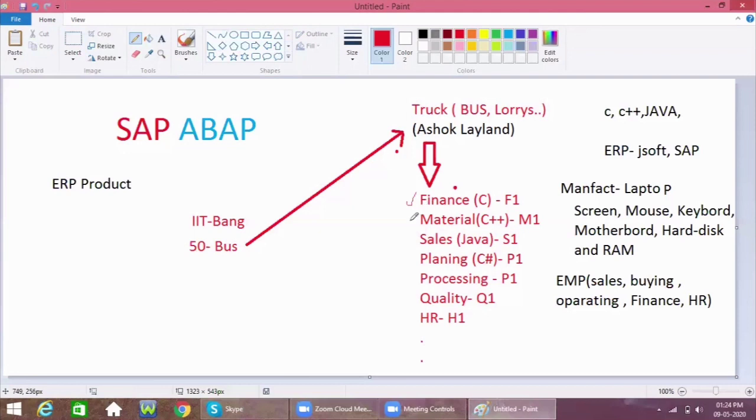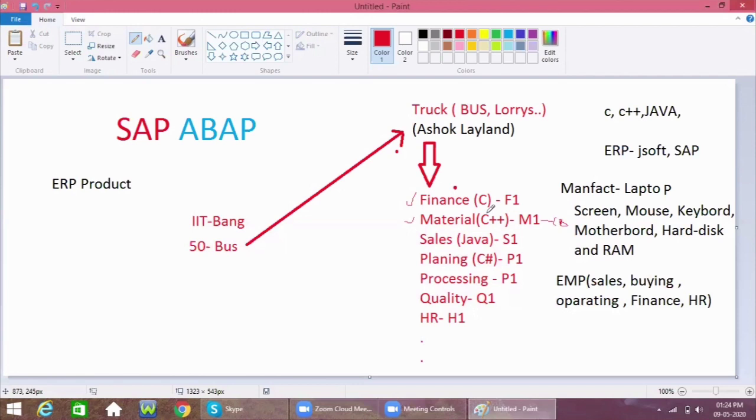And this finance team needs to check first with material management. He needs to check with the material management team how many materials are available in the organization. Then this material person will check in his system whether the raw materials are available or not. If available, the head of the department knows how much material is required to make one bus. Let us say 10 tons of material is required, but this 10 tons is not available. He has only 4 tons in the material department, but the remaining 6 tons is required.